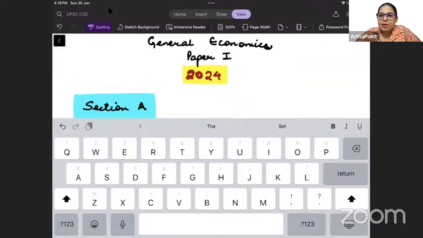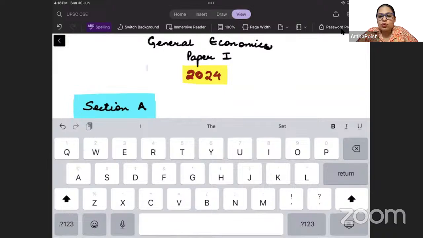So, we know that the paper was conducted on 24th of June 2024. And now that we have the paper available to us, we should go ahead and discuss the paper once, right? We should see what the paper was all about. So let us go ahead and look into the paper.